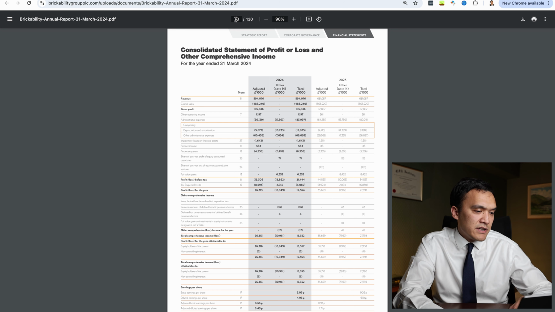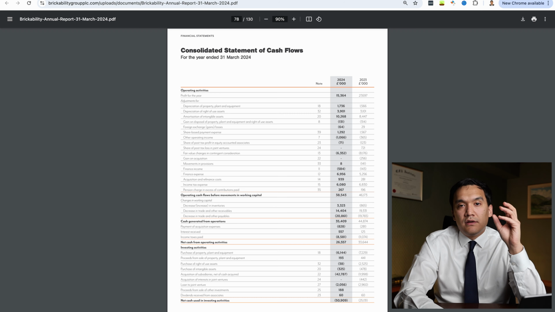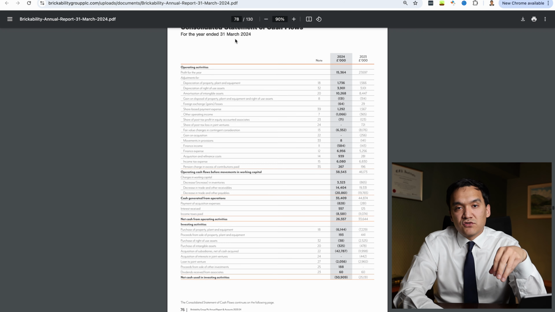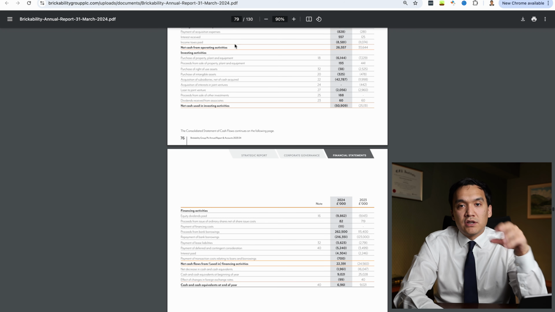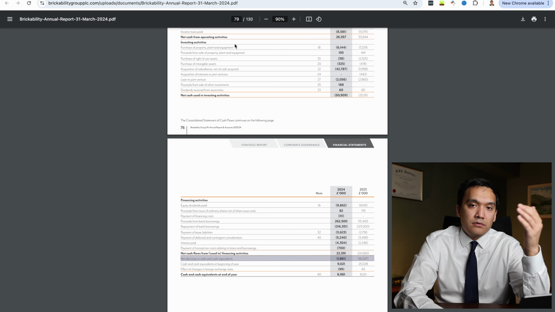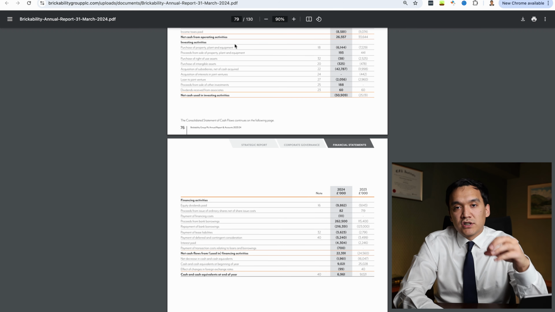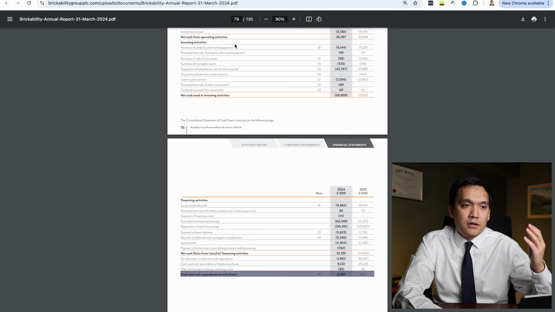So we go to page 78, and again, if you remember, we have operating cash flow, investing cash flow, and financing cash flow. And when we add them together, we get total cash flow for the period, and when we add total cash flow for the period to the cash and cash equivalents at the beginning of the year, we get our cash and cash equivalents for the end of the period.